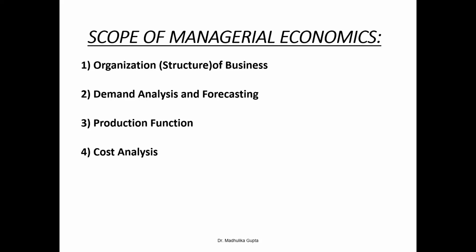The next scope is cost analysis. It is another very important function of managerial economics. For instance, the determinants of cost, the methods of estimating cost, the relationship between cost and output. Look, you have to decide your cost of production. You have to prepare a cost sheet, right? You have to forecast cost and profit. And these are very vital for a business, for a firm. So these are all part of managerial economics. We're talking about the firm now. We're not talking about the economy as a whole.